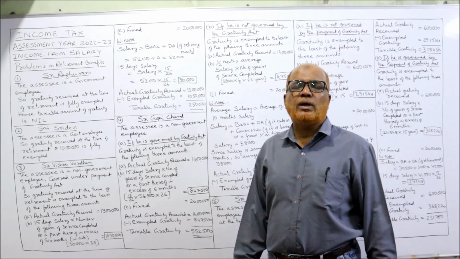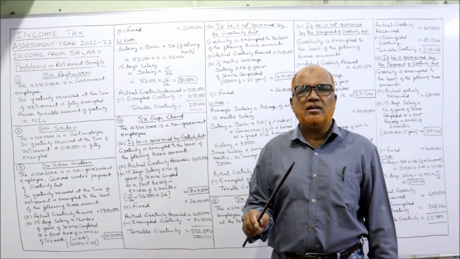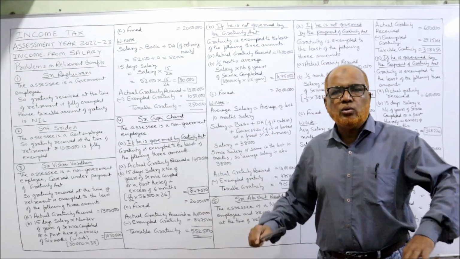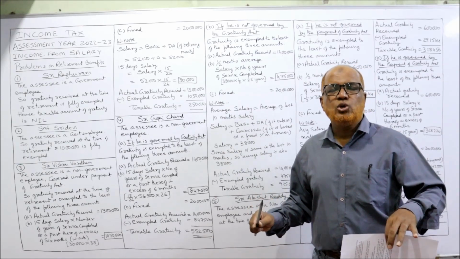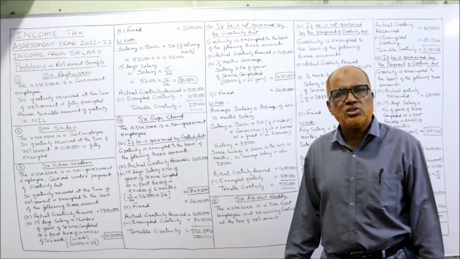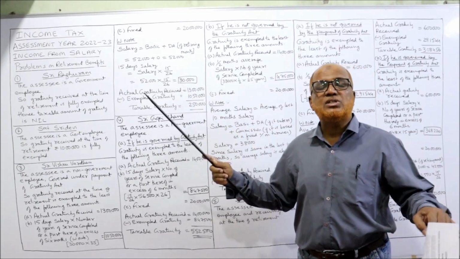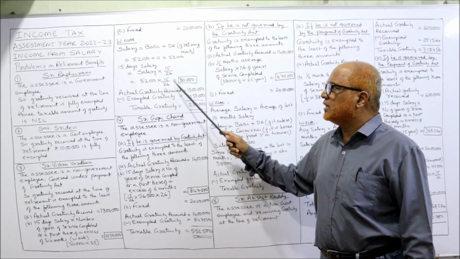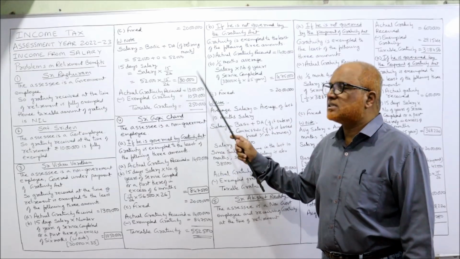15 days salary, how to calculate? The Income Tax Act has given the rule. Take the salary of the retiring month into 15 by 26. Out of 26 days in a month, actually a month consists of 30 days, but it is assumed that out of 30 days, 4 days are Sundays. So 30 minus 4, 26. So we calculate 15 by 26. These are the provisions given by Income Tax Act. So 52,000 into 15 by 26 is 30,000. So we got 15 days salary is 30,000.